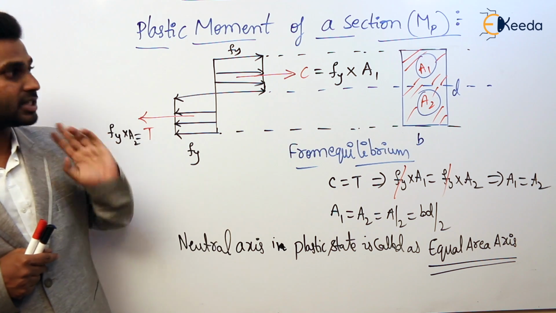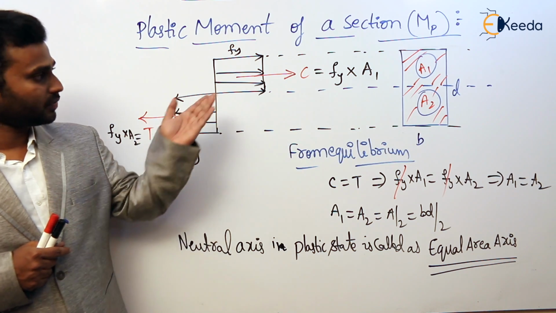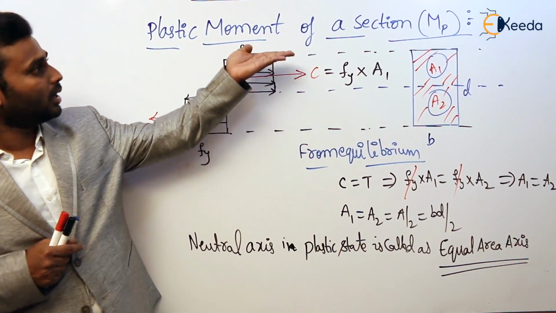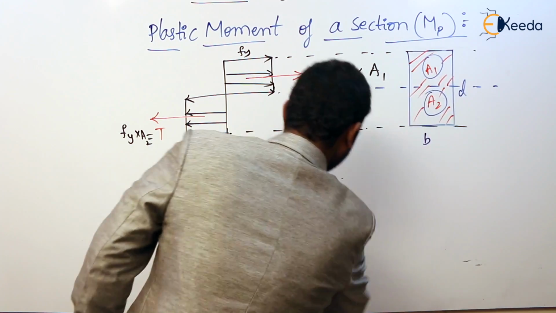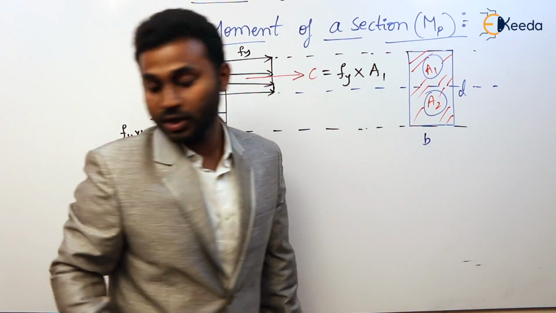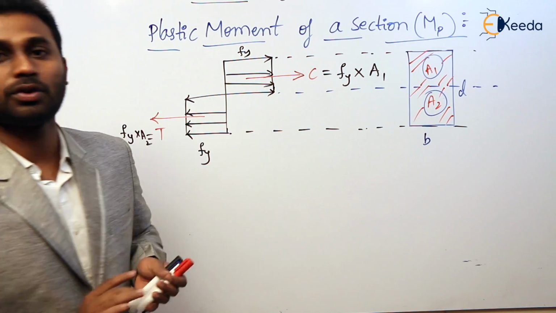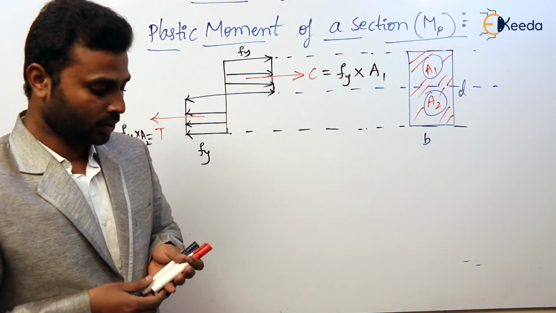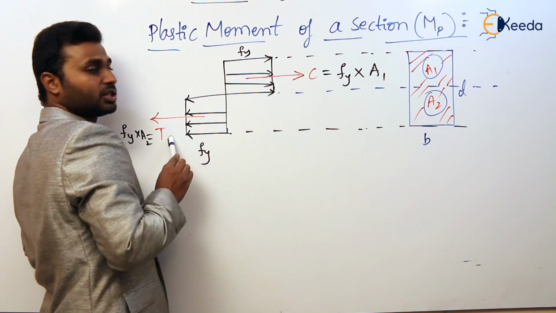So that is what the plastic neutral axis means. Now let us find the formula for this plastic moment MP. From derivation we came to know that A1 is equal to A2, which is equal to A by 2, which for a rectangular cross section is BD by 2. Now this is force and this is force.